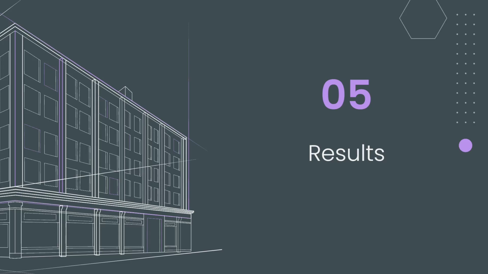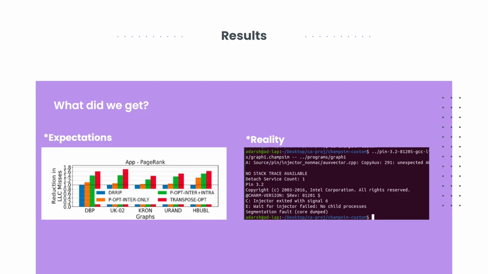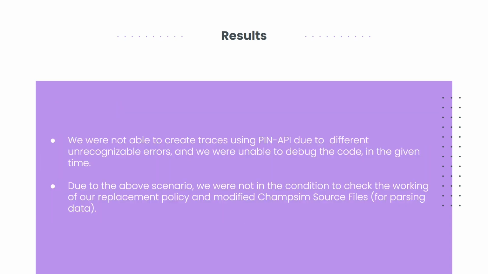Now let's talk about the results. Unfortunately, we were not able to create traces using the PIN API due to different unrecognizable errors, and we were unable to debug the code in the given time. Due to this, we were not in the condition to check the working of our replacement policies and the modified ChampSim source files.